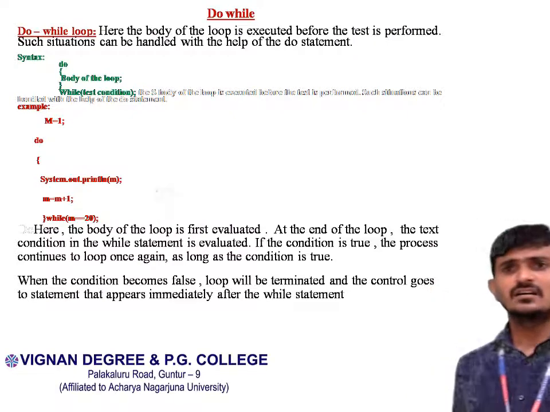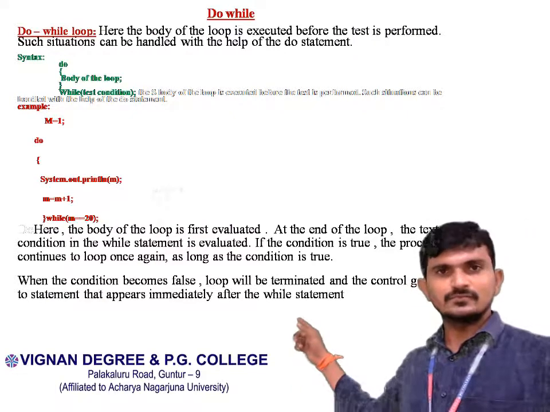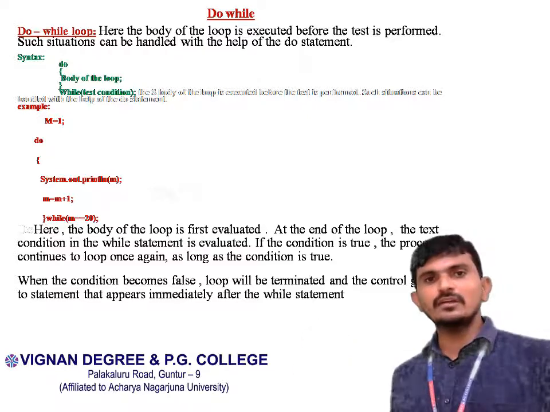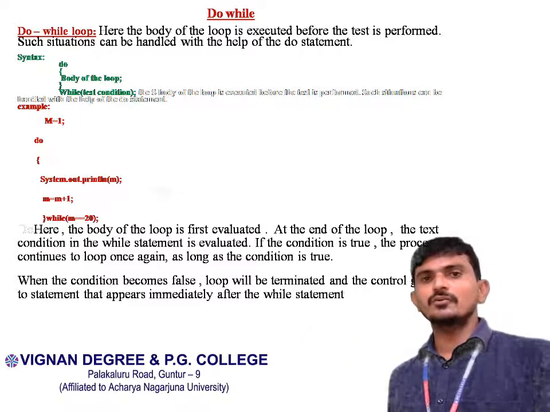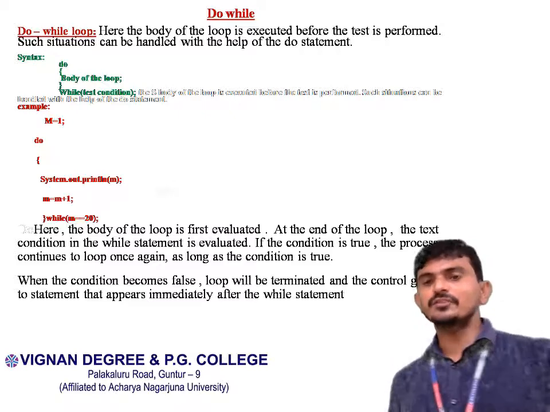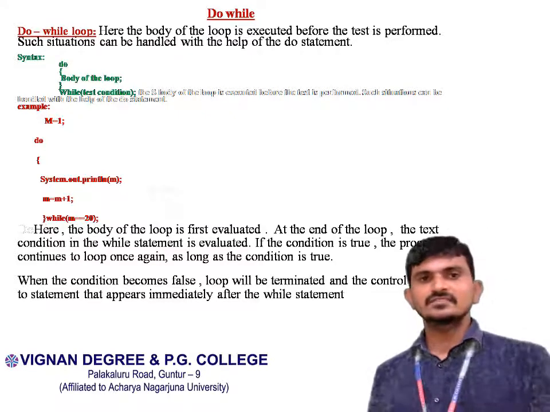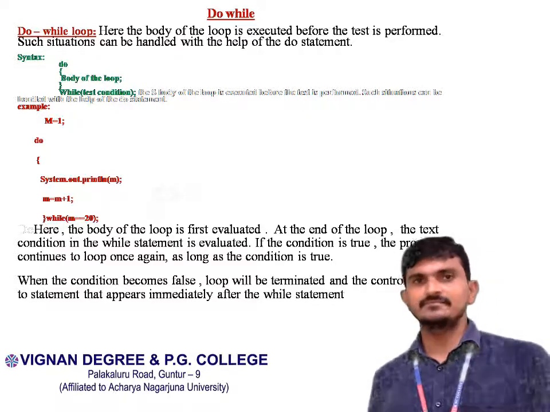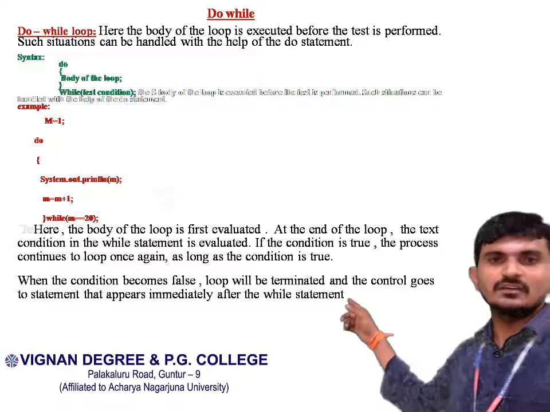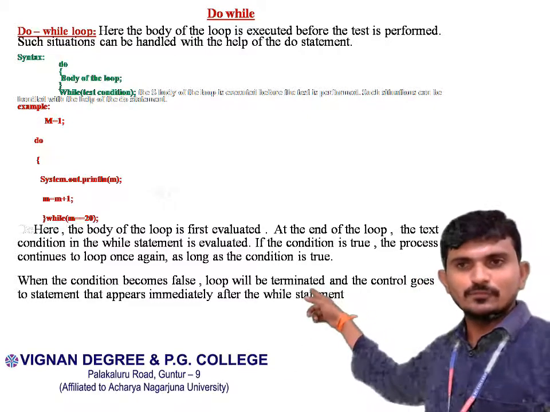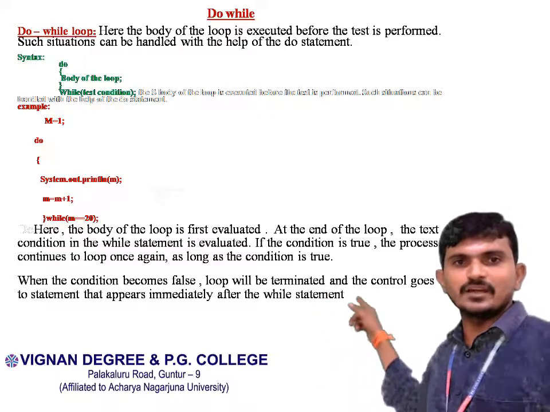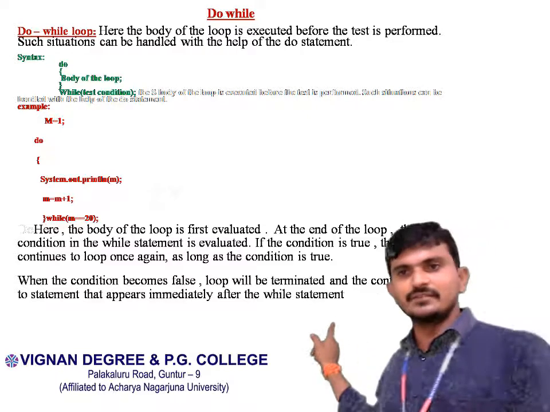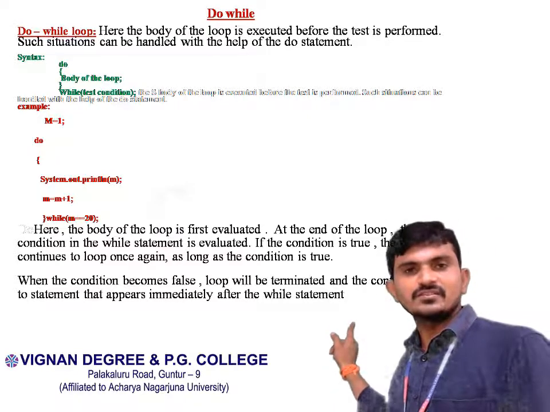Next one is the do while loop. Here in the do while loop, the body of the loop is executed before the test is performed. Such situations can be handled with the help of the do statement. Syntax of the do while loop: do, open and close braces, body of the loop, while test the condition, ends with semicolon.